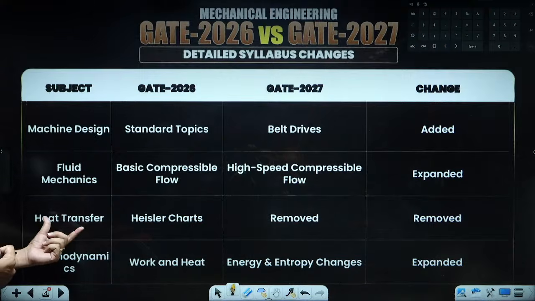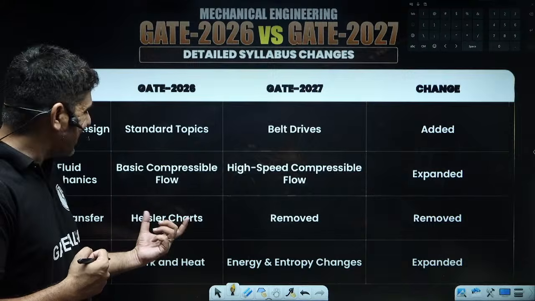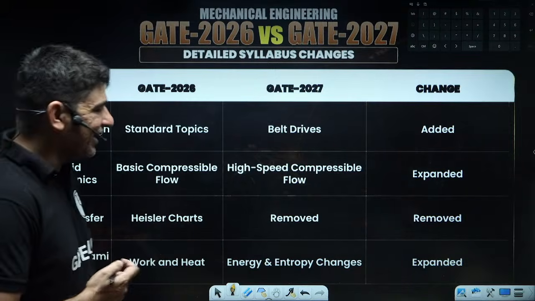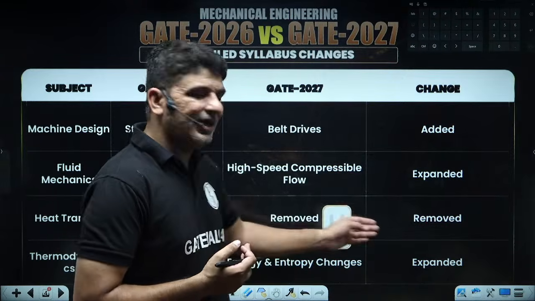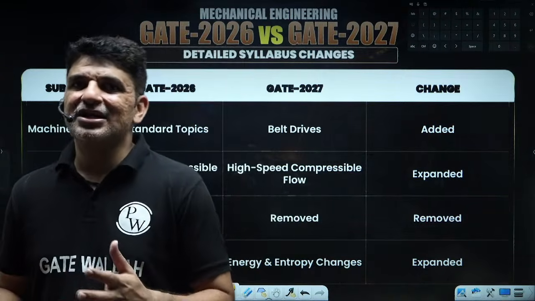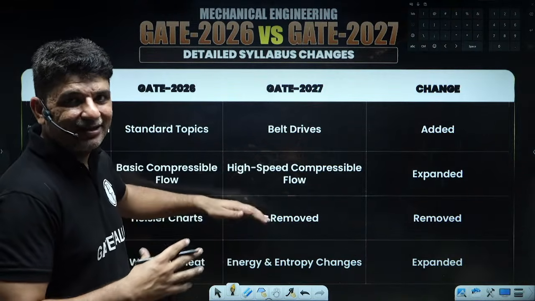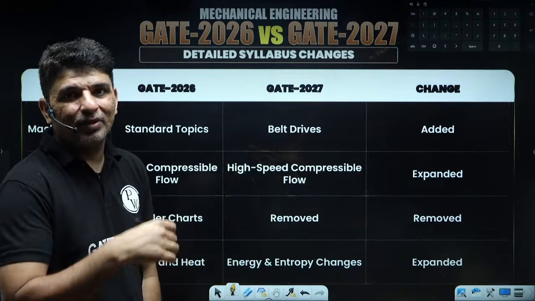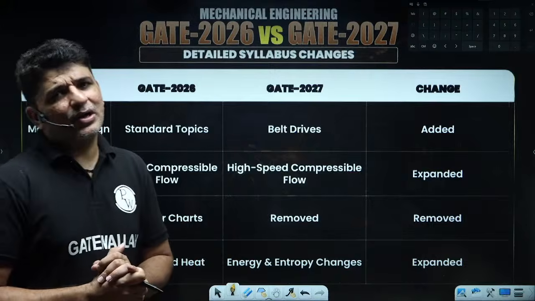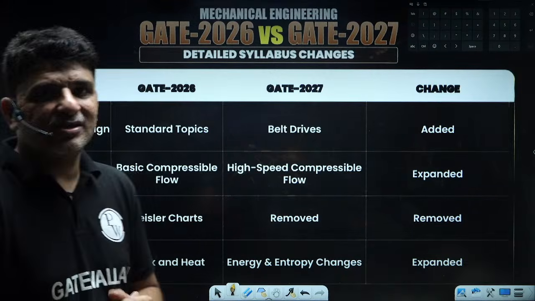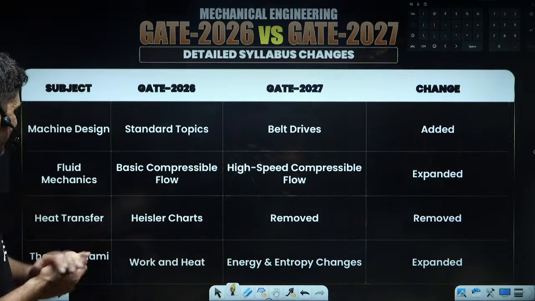If we talk about the heat transfer, there is good news. Most of you would not understand the Heisler charts, so that has been, guys, removed. Earlier, if you studied heat transfer, with Heisler charts we used to see the Biot number, there used to be a relation and a graph which we used to see, but now that has been removed. Though there were not many questions asked on Heisler charts. In engineering services, there were questions. So that has been removed.